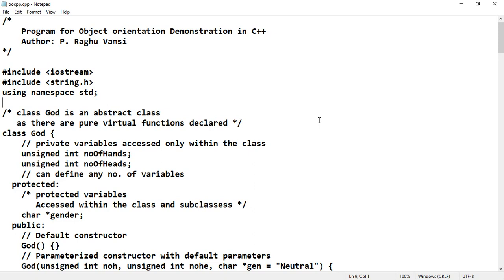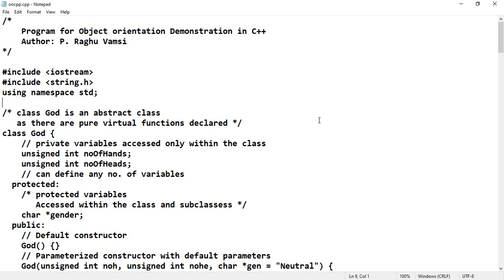But if you want to make an abstract class in C++, that abstract class must have at least one pure virtual function. Previously we have seen static calling and dynamic calling. Static calling means the functions are resolved during compile time, and dynamic calling means the function resolution is done at runtime. In C++, function resolution is done at runtime via virtual functions. Whenever you declare a function as virtual, only one copy of the function will exist in the subclasses.